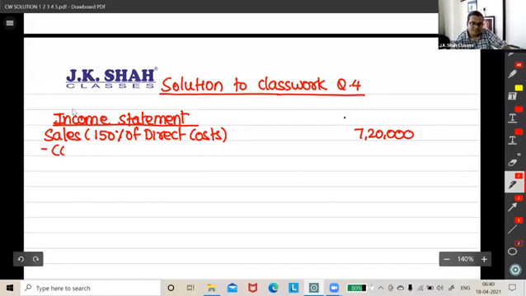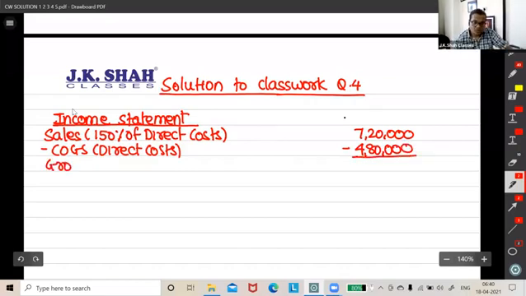Less cost of goods sold. That is what is direct costs. So we'll be left with gross profit 240.